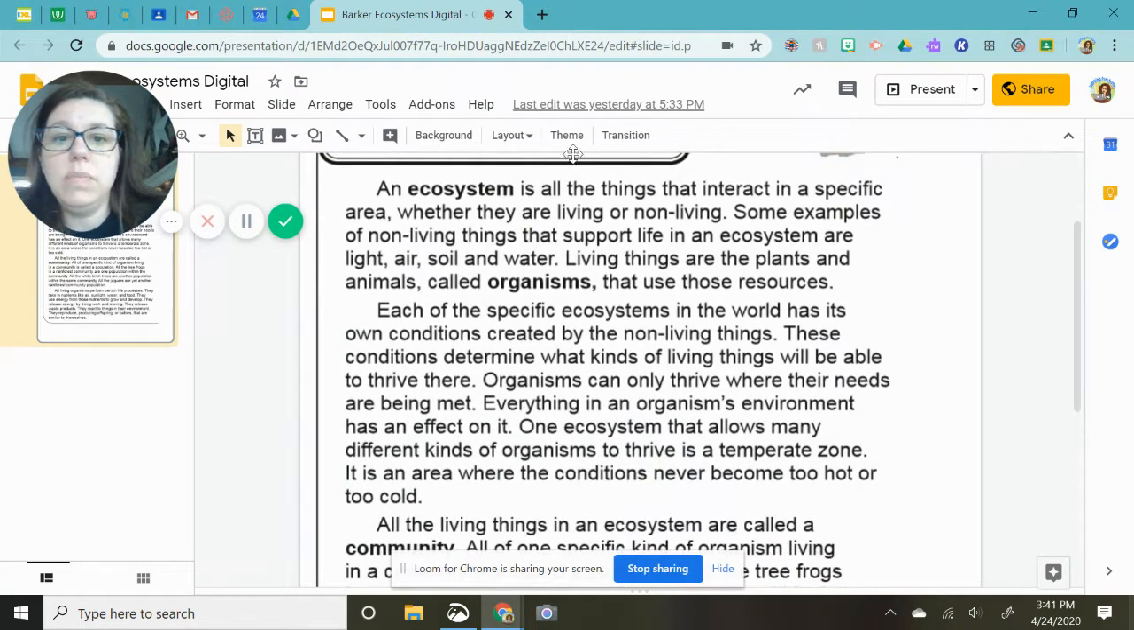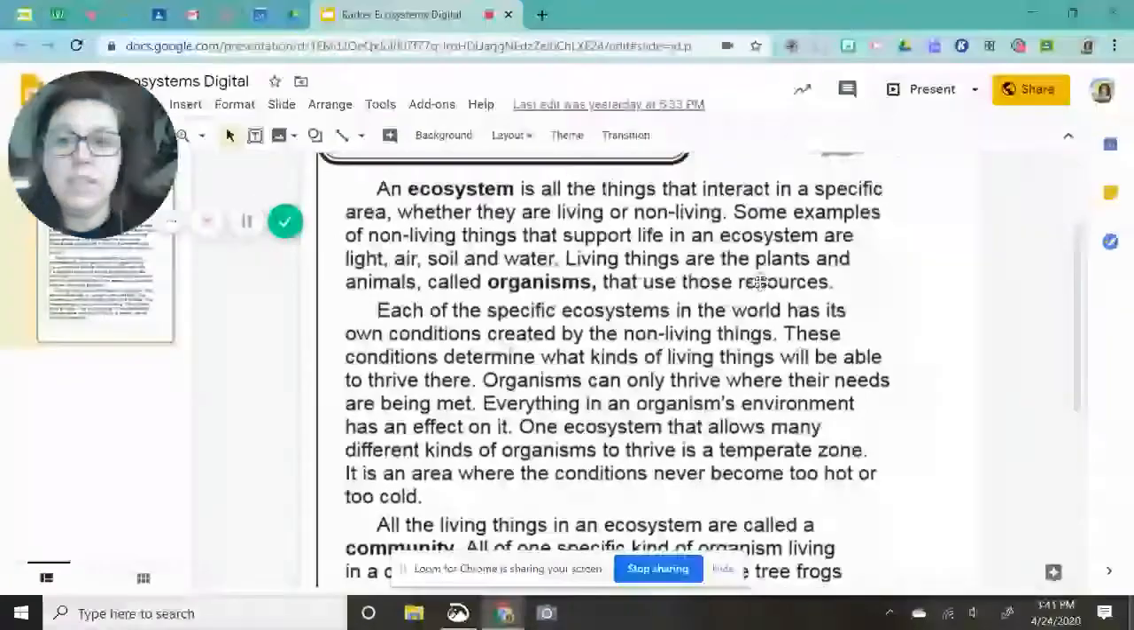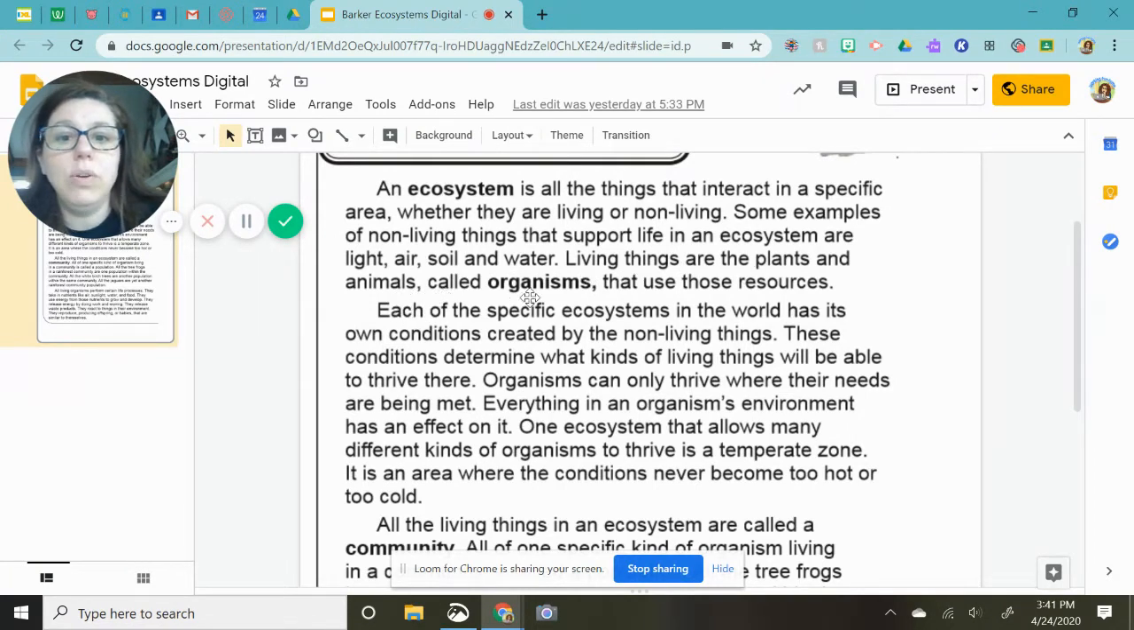An ecosystem is all the living things that interact in a specific area, whether they are living or non-living. Some examples of non-living things that support life in an ecosystem are light, air, soil, and water. Living things are the plants and animals called organisms that use those resources. I do want you guys to know that organisms are any kind of living thing, plants or animals.